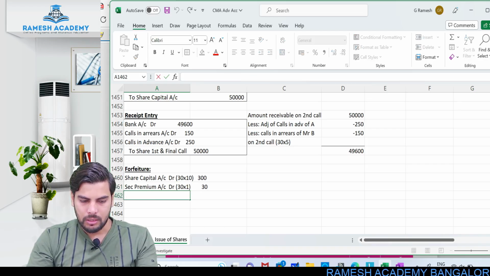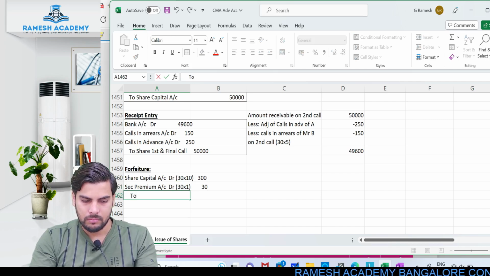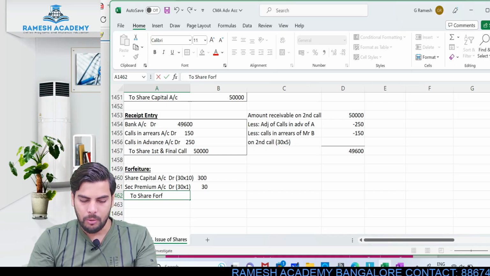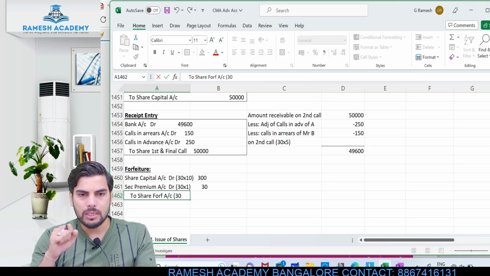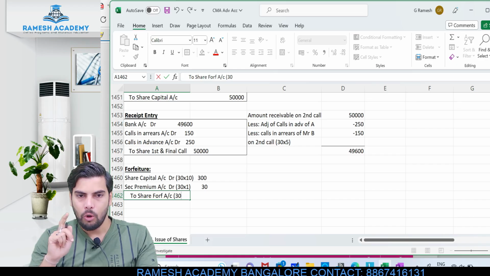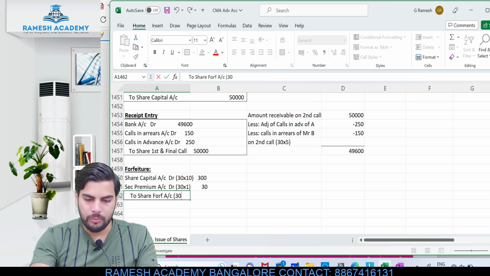Okay, so this would be 30 to share forfeited account to the extent of the amount which has already been received. Now in this case, can you tell me how much is the amount which has already been received? Only 1 rupee has been received. Okay, it would be like this.